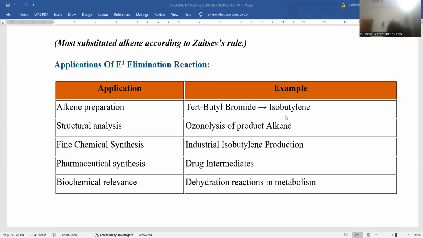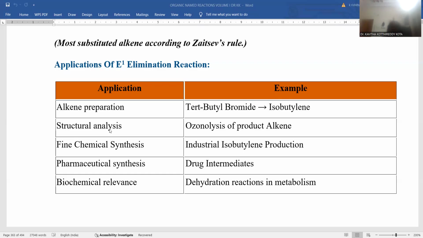Whatever alkene you get is a tremendous lead compound in material chemistry applications, especially in polymer chemistry. That is the most important application for alkenes. Not only that, synthetic organic chemistry also relies on these alkenes for addition reactions. That's the reason why alkene preparation is the crucial step in the E1 elimination reaction.